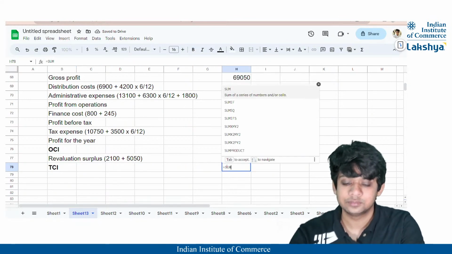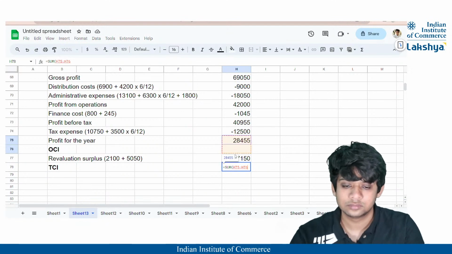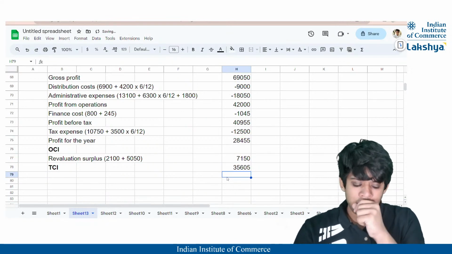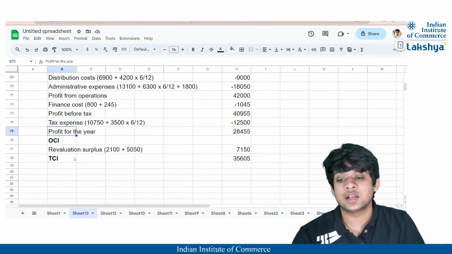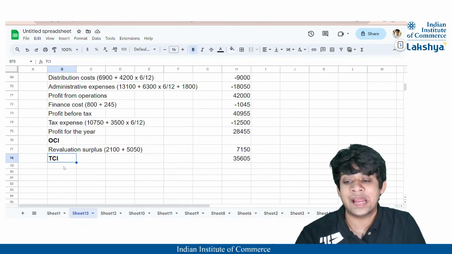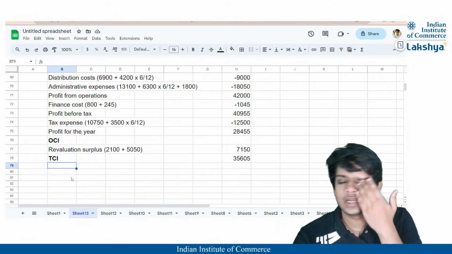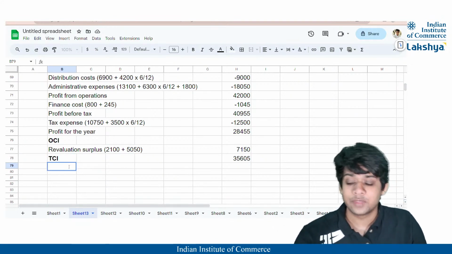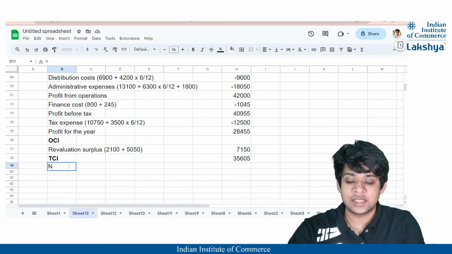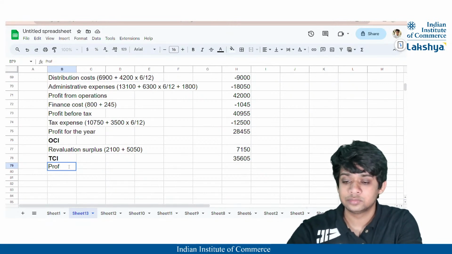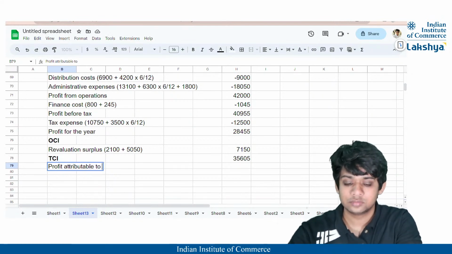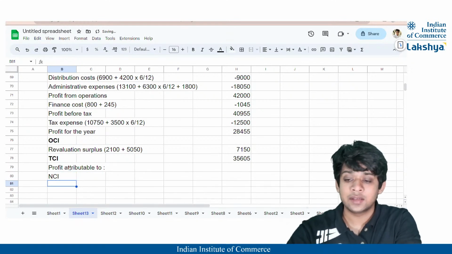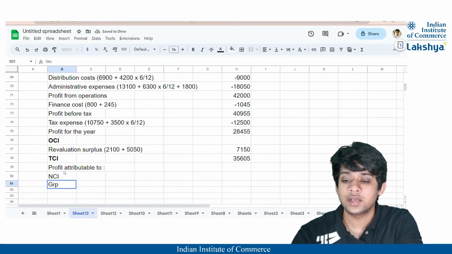is going to be 35,605. Now, firstly, the other comprehensive income, firstly, the profit for the year, and thus after that, the total comprehensive income will be allocated between the NCI and the group. Correct? So, we'll just do that. Now, firstly, guys, it will be allocated to the NCI, profit attributable to the NCI and also to the group, right?